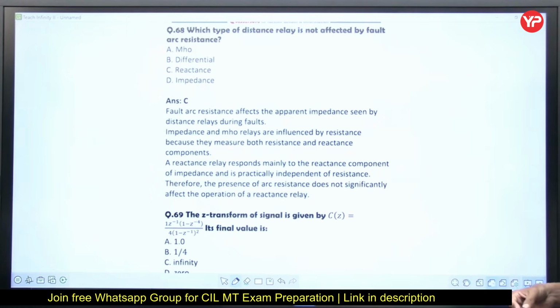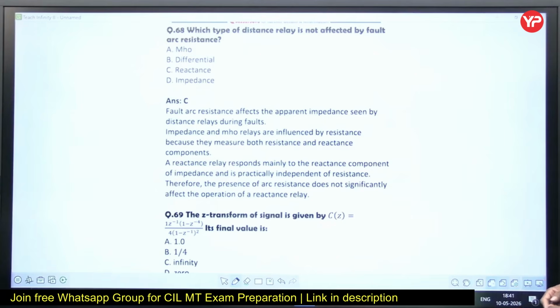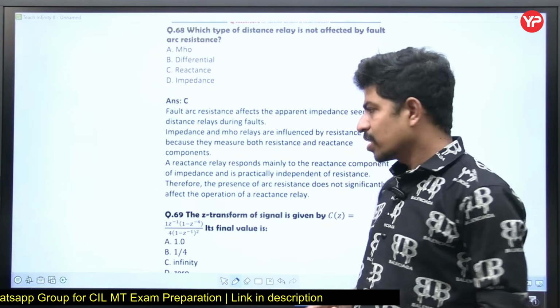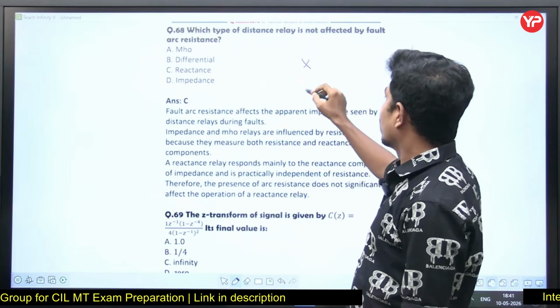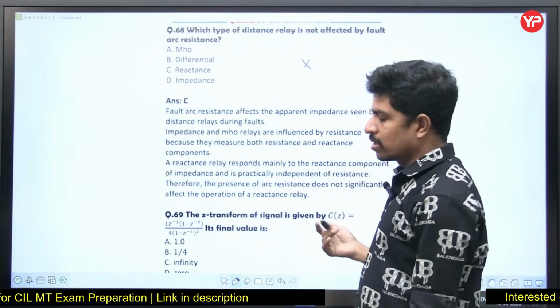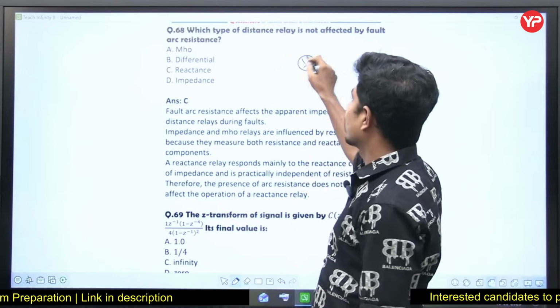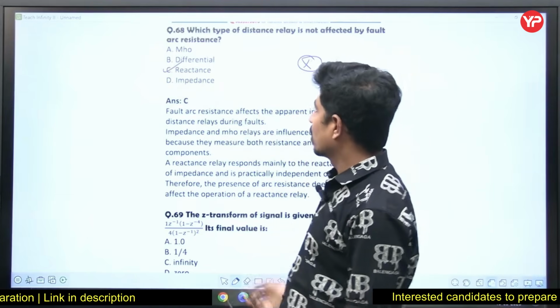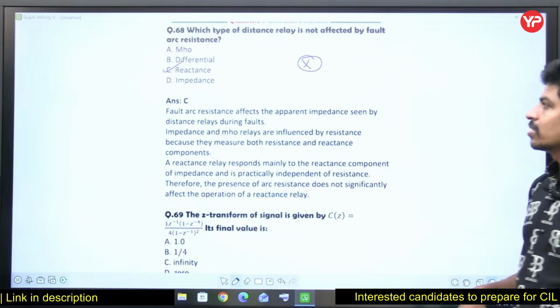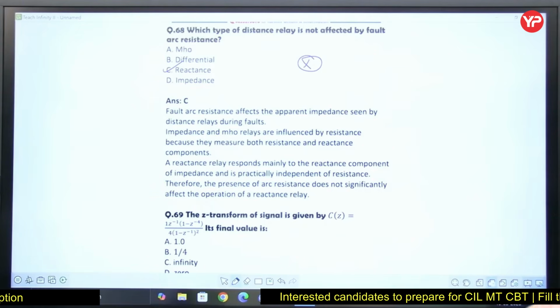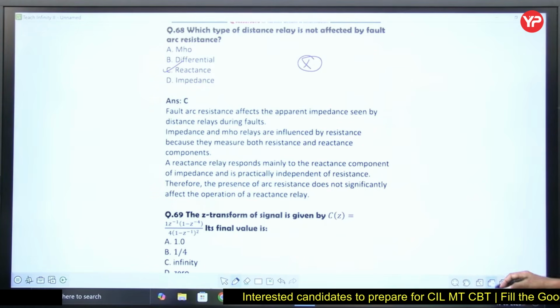Which type of distance relay is not affected by the fault arc resistance? Reactance relay. This is not at all containing resistance. Therefore, fault arc resistance is not going to affect the reactance relay. Yes, the answer is reactance relay. Impedance relay contains resistance: Z is equal to root of R square plus X square.